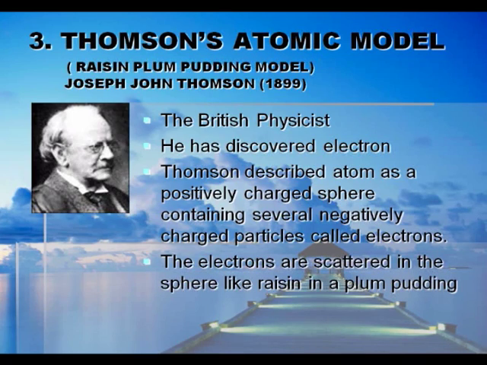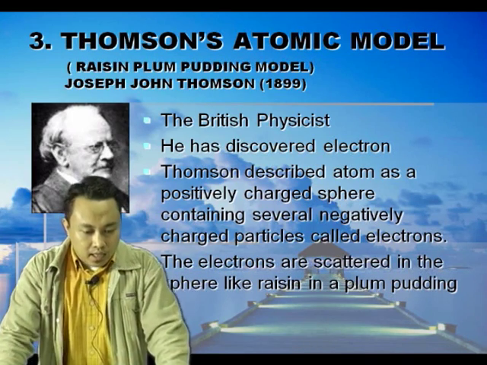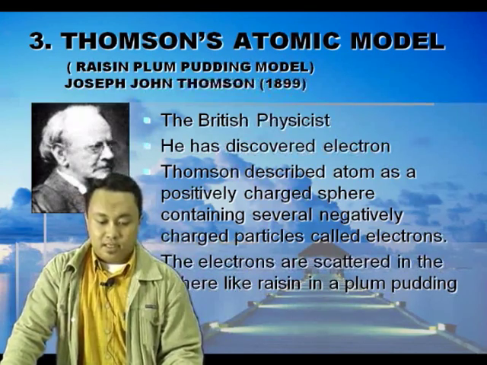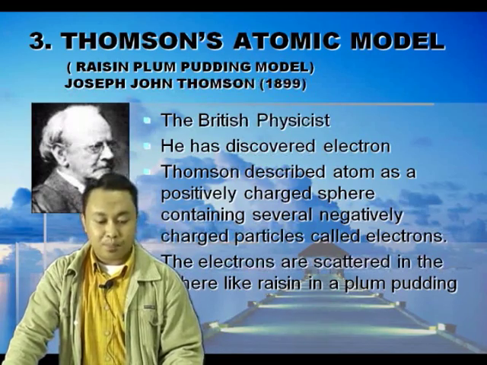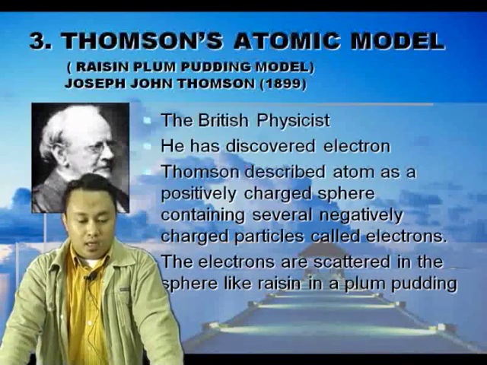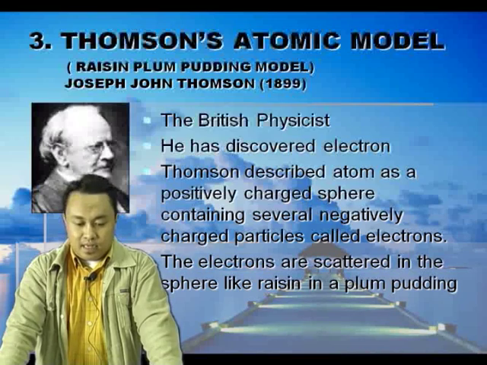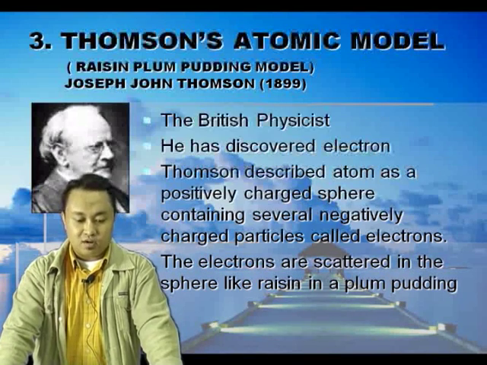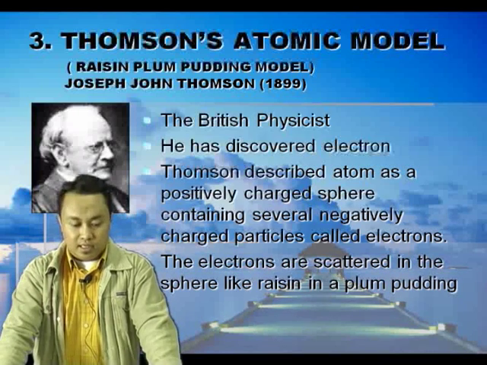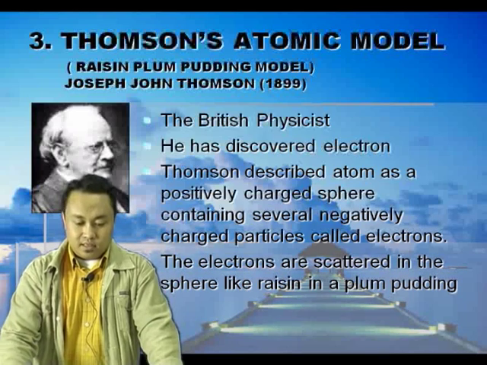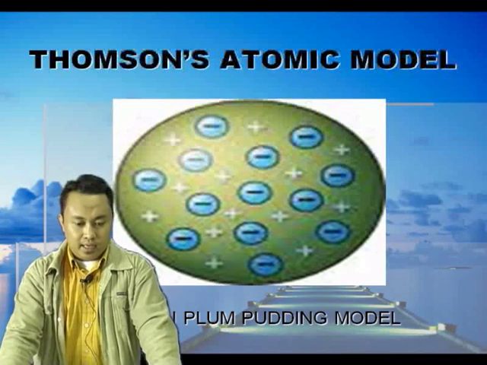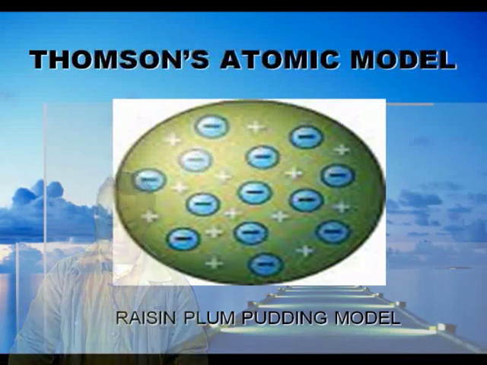There was Thomson's atomic model. The full name is Joseph John Thomson, in 1899. He was a British physicist and he discovered the electron. Thomson described the atom as a positively charged sphere containing several negatively charged particles called electrons. The electrons are scattered in the sphere like raisins in a plum pudding. And that was Thomson's atomic model.